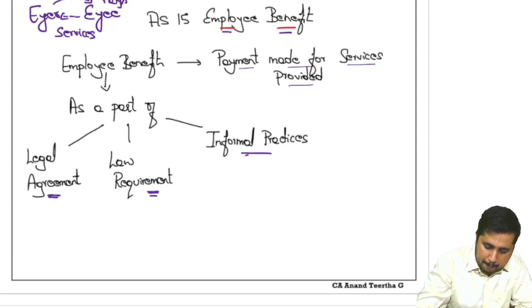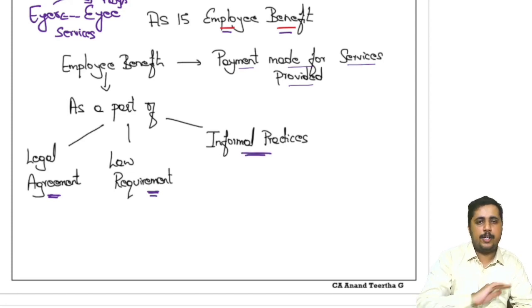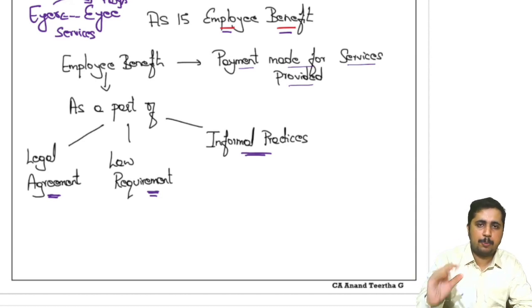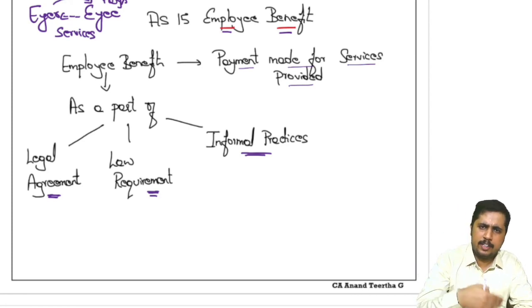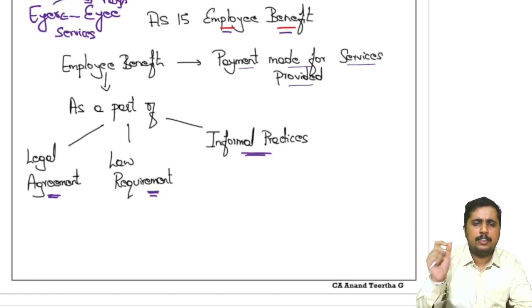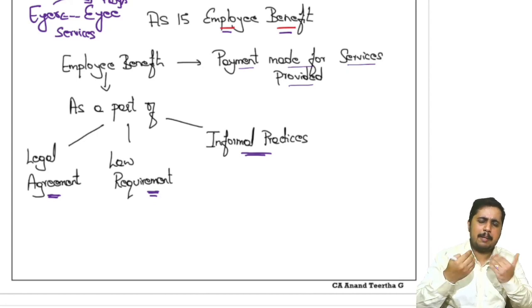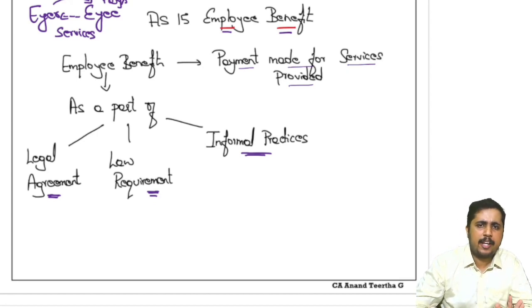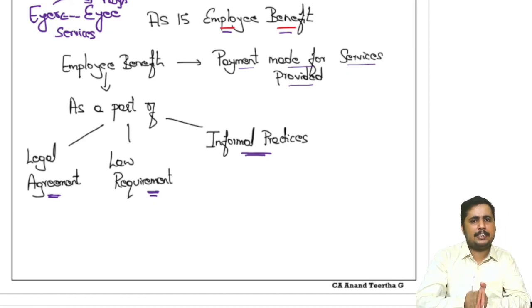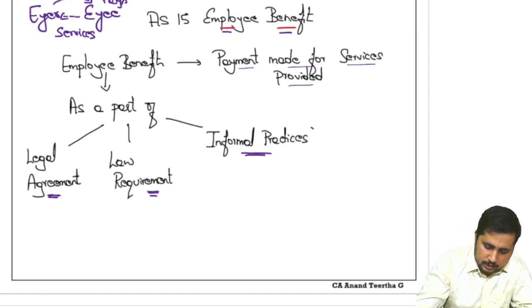Then informal practices. Let's say that we don't have any commitment to pay you a bonus, say for Dashera. We don't have any commitment to do it, but we have been doing it for the last 10 years. We have been following the same practice and paying a bonus every year. This year also, it is almost implied that you will be paying it because you have been paying it for the last 10 years. So there is no legal requirement, and no agreement between our company and the employees, but we are following a set practice. Those practices are also covered over here.